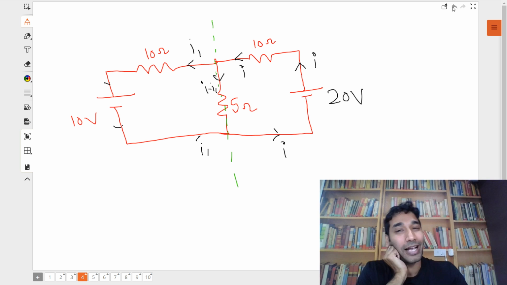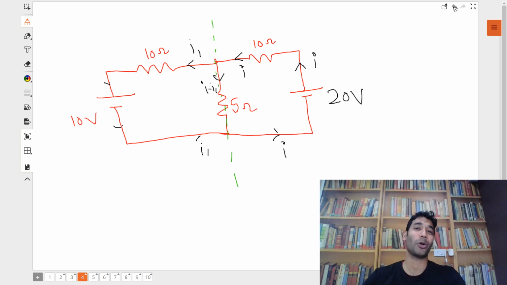Now, instead of using Kirchhoff's first law and second law again, would you be interested in knowing a method for solving this question which is even shorter and better than Kirchhoff's first law and second law? Guys, would you love to know that method? Yes or no? Look, if you are excited only, then only I'll teach you. Otherwise, you are not going to get those secret methods. Okay, just kidding.